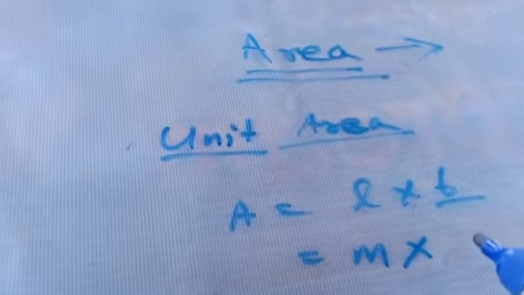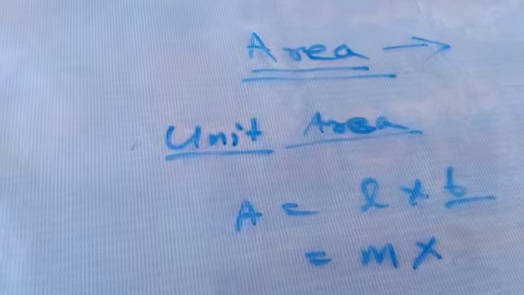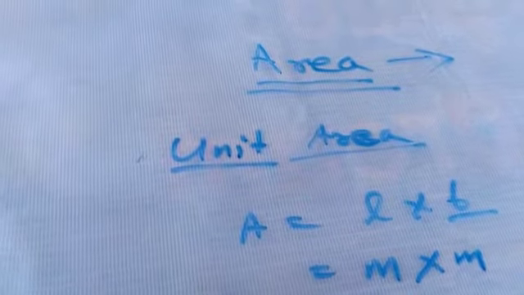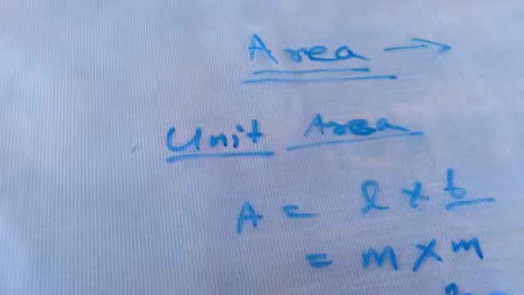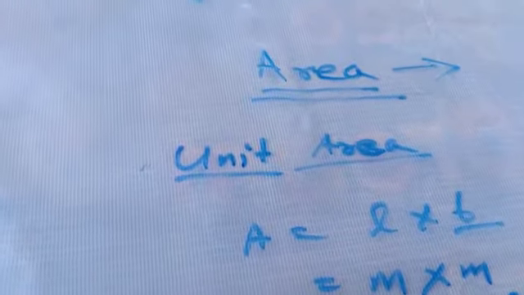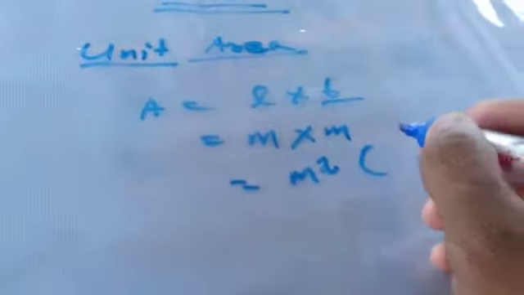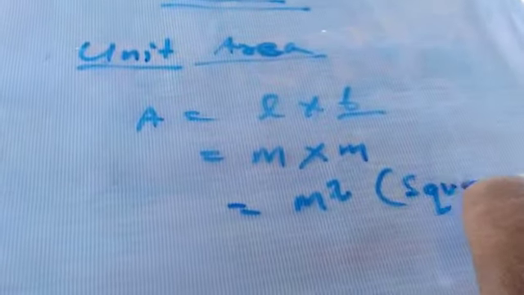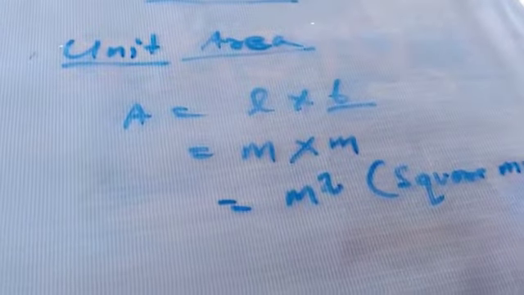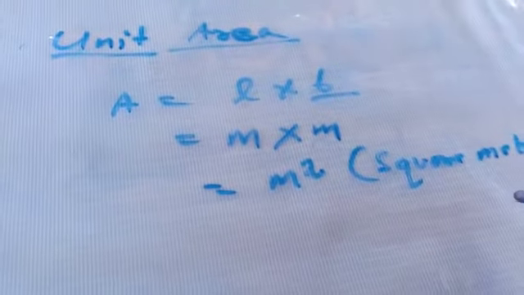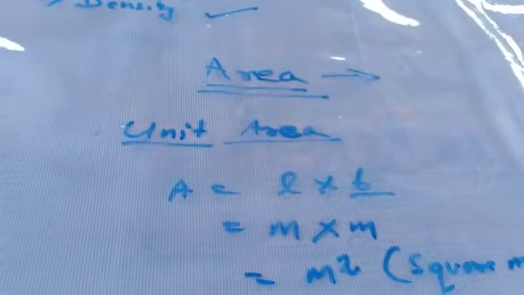What is the SI unit of width? Width is again a distance measurement, so again it is the meter only. So the unit is the square meter. Some students read it as meter square. That is wrong, my dear friends. It is a square meter. I hope I am clear. So this is all about area and its unit.